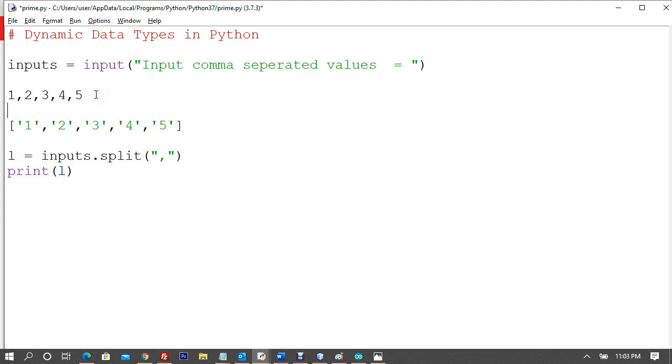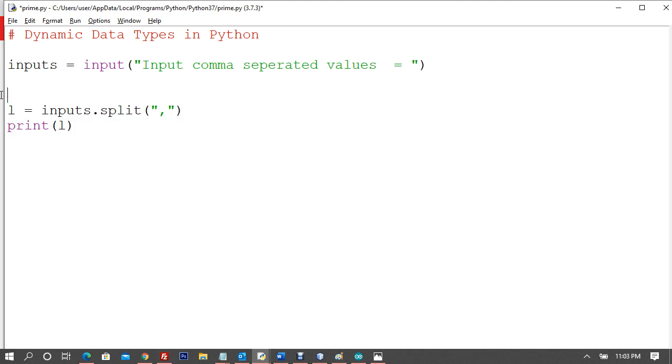For example, I have entered 1 2 3 4 5. It is going to split and make a list out of it on the basis of comma. Wherever the split function finds a comma, it's going to make a list element out of it. So this is going to be the first element of the list, and second element of the list, third element, and fourth, and so on and so forth. So now this is how we split.